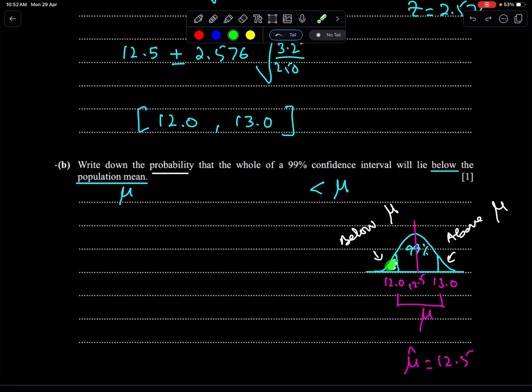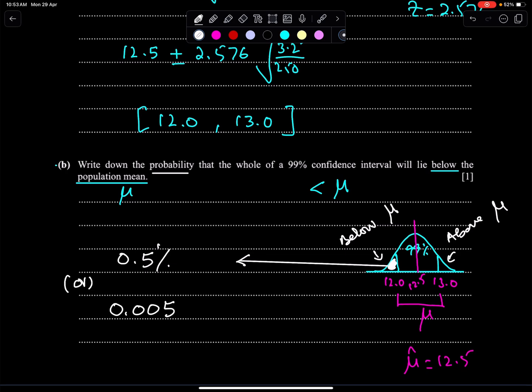This one. And this is very simple. You all know 99% means 0.5% here, 0.5% here. So this area is 0.5%, and you can write this as 0.005. This is the probability, 0.005. What if the question was above the mu? Then this area would be required, 0.5%.